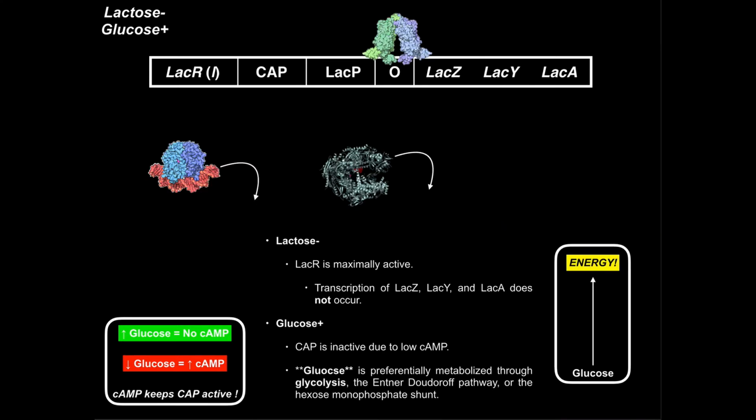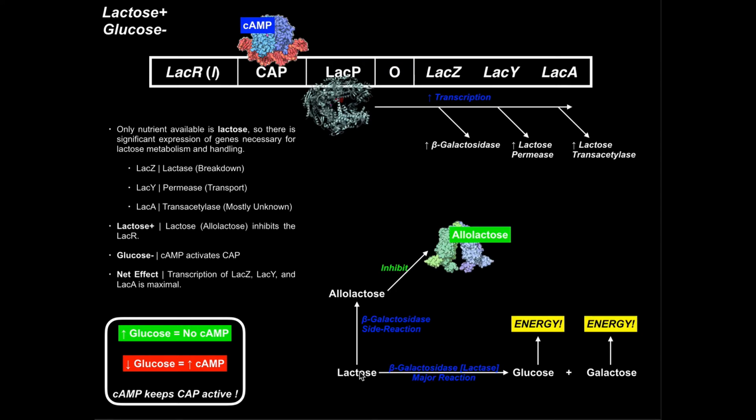Now, the last case we're going to look at is what happens when there's only glucose available. So there's no lactose and there's plenty of glucose. Well, when there's no lactose, there's no allolactose. Okay, remember that in order to get that allolactose, you have to have some degree of lactose, right? Because that baseline beta-galactosidase level is going to have that side reaction to convert lactose into allolactose.